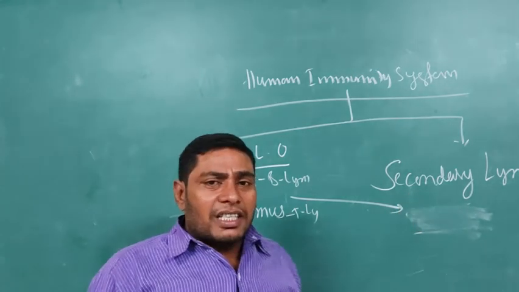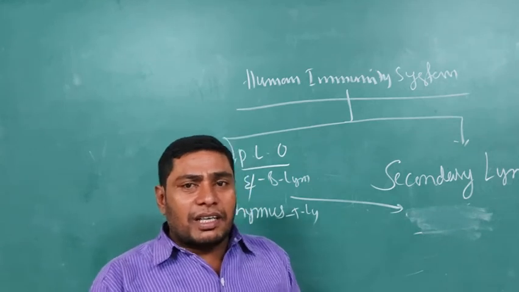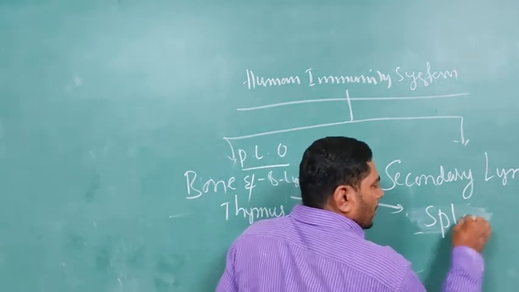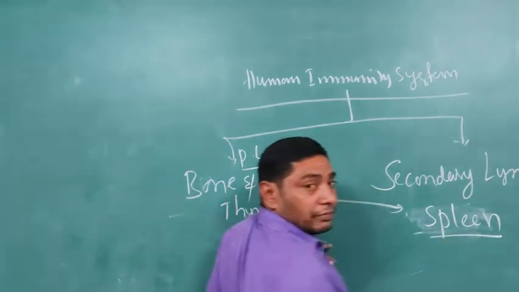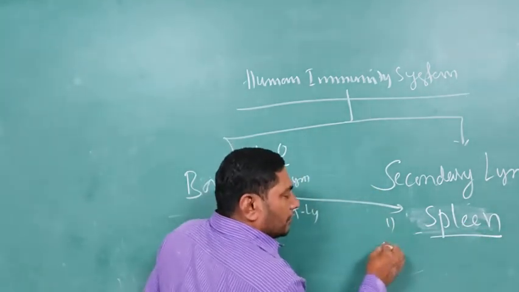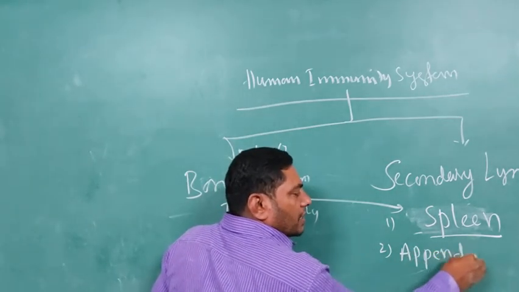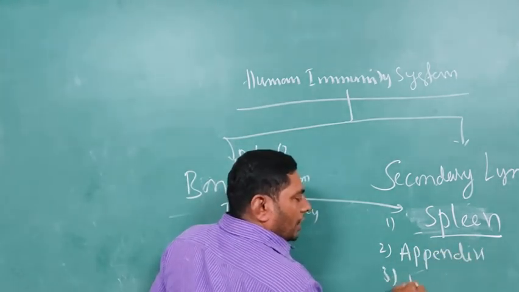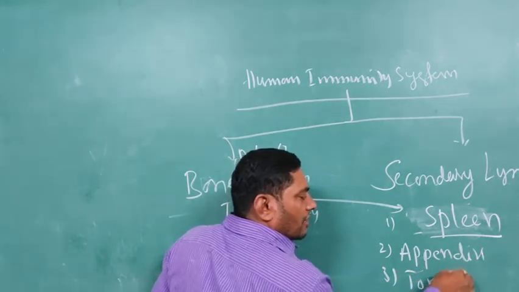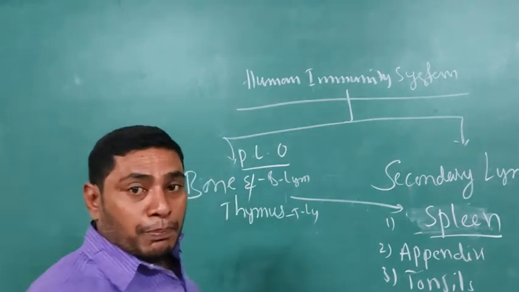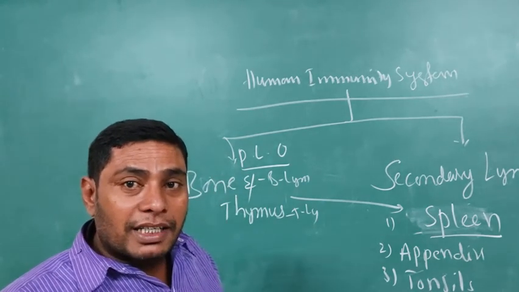So which organs belong to the secondary lymphoid organs? First is the spleen, second is the terminal part of the appendix, third is the tonsils, and fourth is the Peyer's patches of the small intestine.